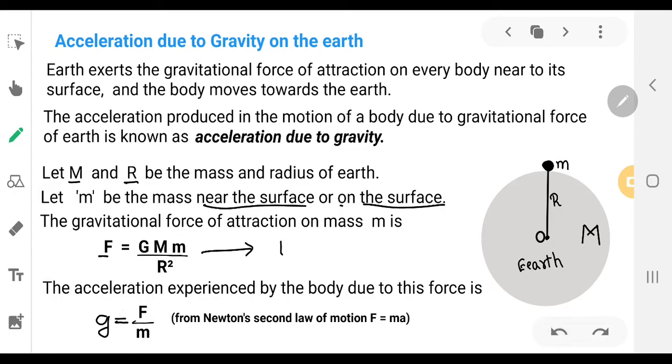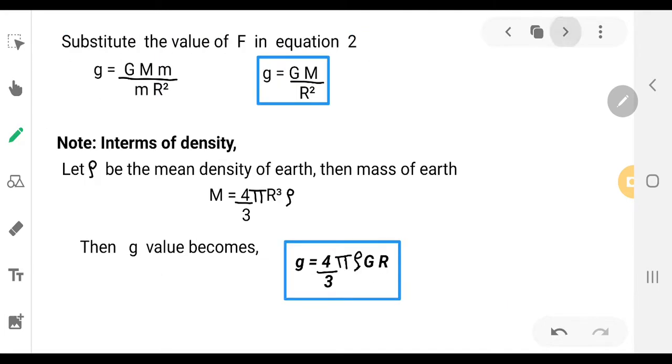Now substitute the value of F in this equation. You will be getting capital G M m divided by small m into r square. The m gets cancelled. You are going to get g is equal to capital G M divided by r square. So capital G is the gravitational constant, M is mass of the earth, and r is the distance between two objects, or nothing but radius of the earth.